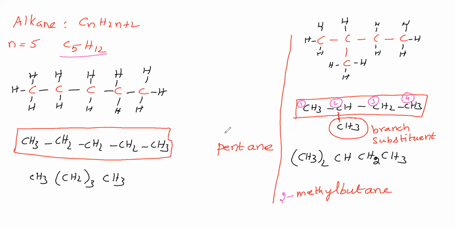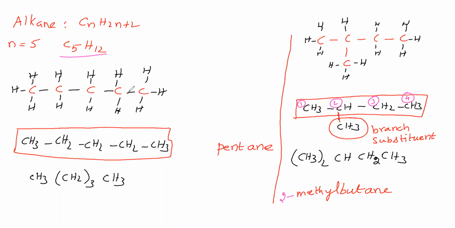Next, we will take this carbon. This carbon is directly linked with one other carbon, therefore this carbon is called a primary carbon. Primary carbon means that the carbon is directly linked with one other carbon.